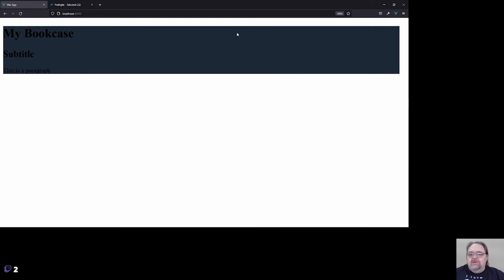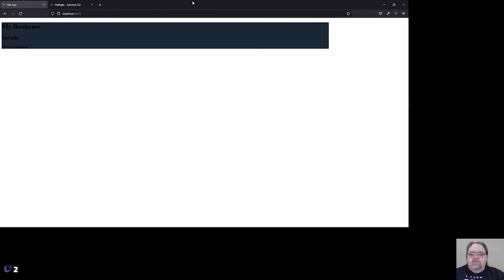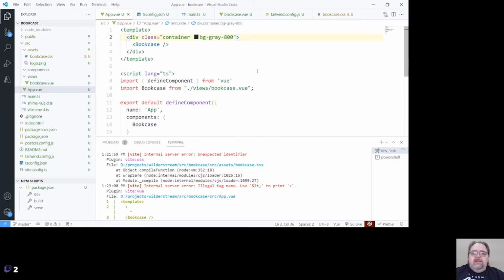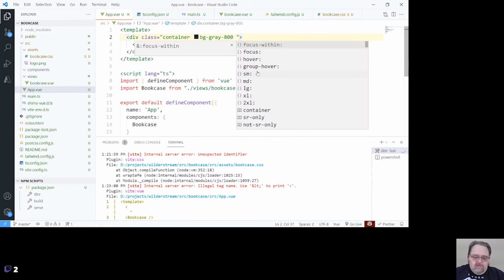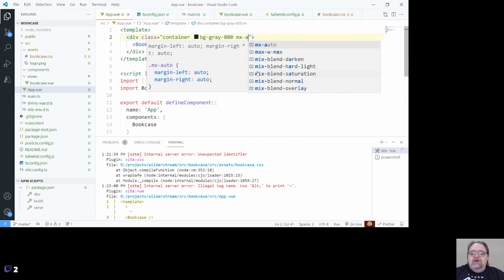So there's the actual container, and we can see that at full size, because of the size of the browser, it's doing the responsive sizing here, but it's not centered on the page like I might want. So let's go ahead and add to here margin X auto.